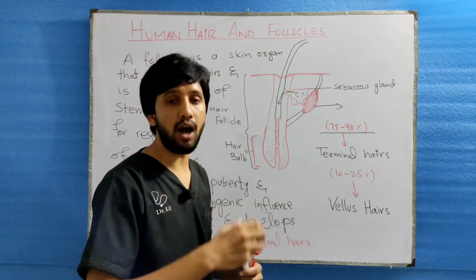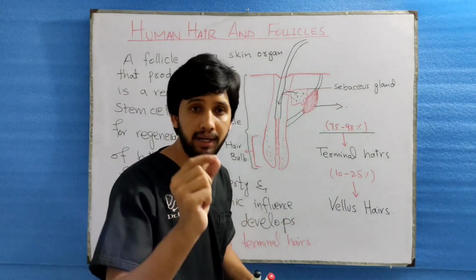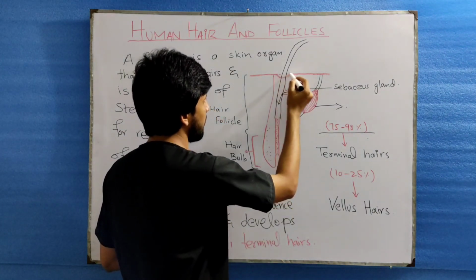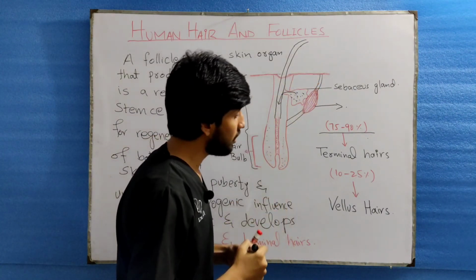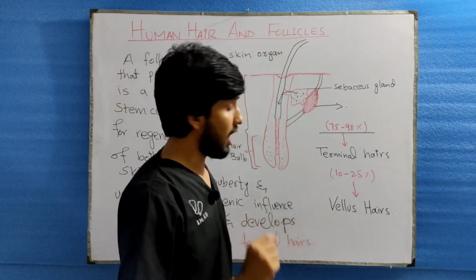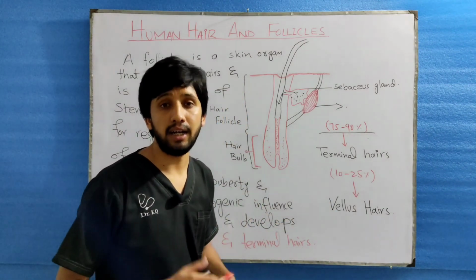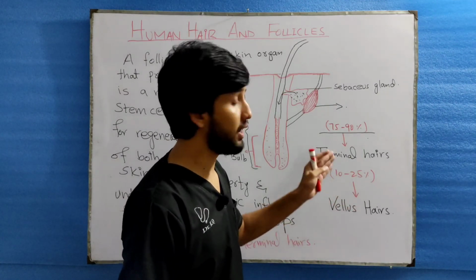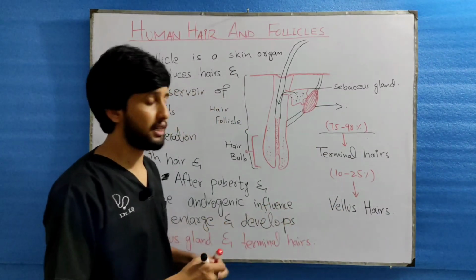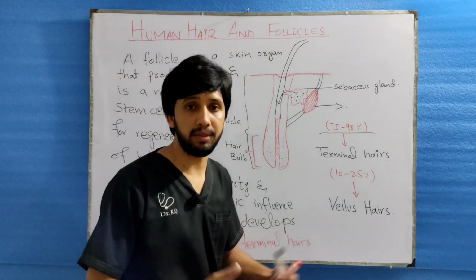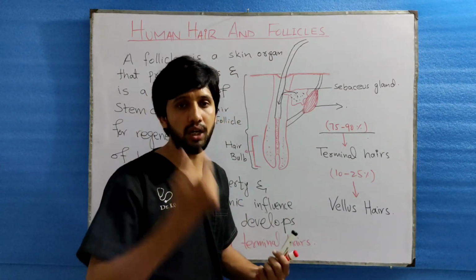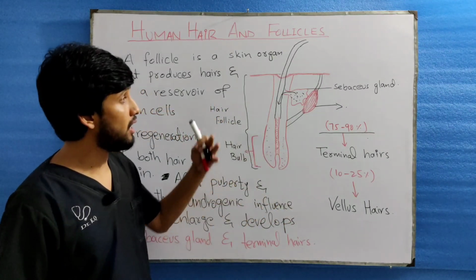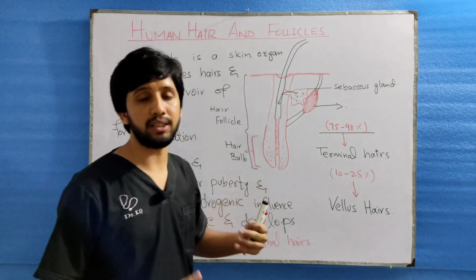These terminal hairs are thick and darkly pigmented, and they are present on top of the skin. The vellus hairs are small, thin and light pigmented hairs, produced from the remaining follicles, and they cannot be seen easily, but they are present on the scalp as well. So these two types of hairs are produced from the hair follicles present on the scalp.